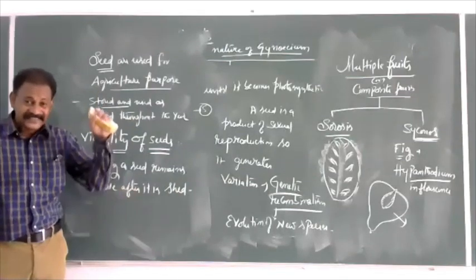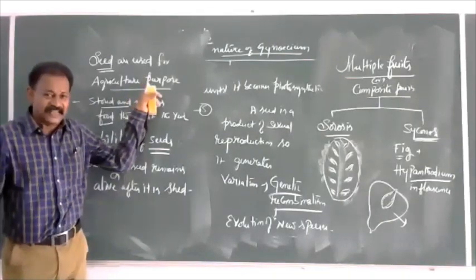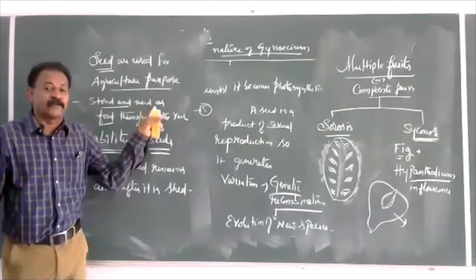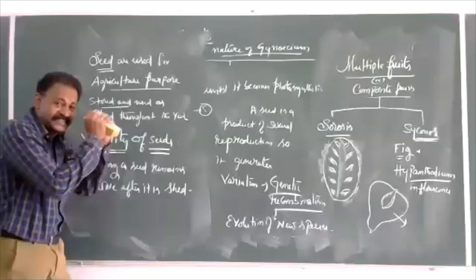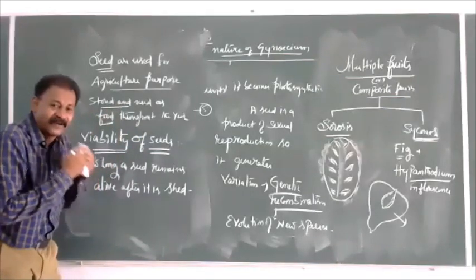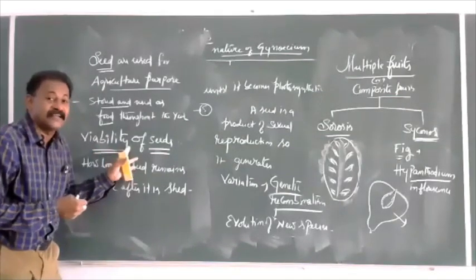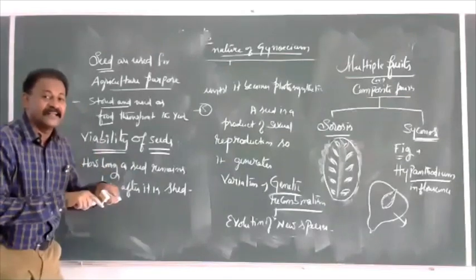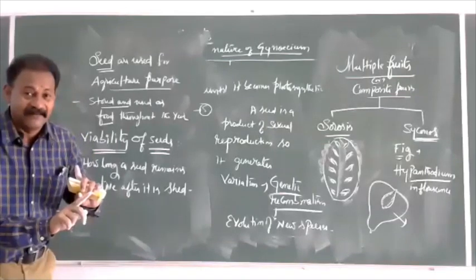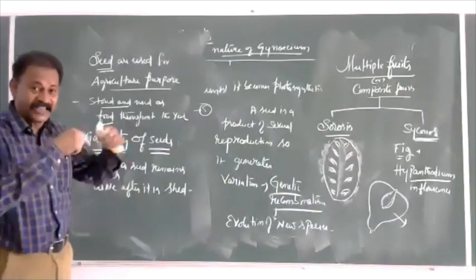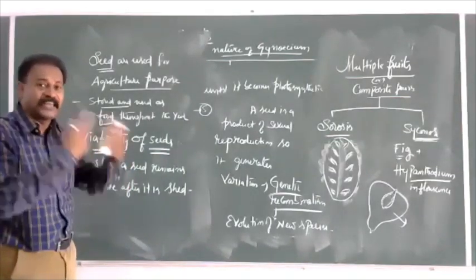So once a seed is released from the crop plant, and we are going to use it for agriculture purposes or as food, our question is, once a seed is liberated or shed out or collected, what is its lifetime? Lifetime means the ability of a seed, the power of a seed, to germinate.